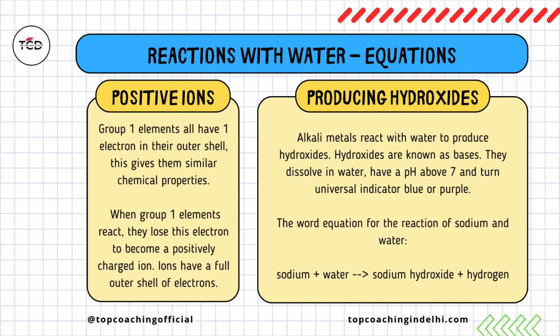Alkali metals react with water to produce hydroxides. Hydroxides are known as bases. They dissolve in water, have a pH above 7 and turn universal indicator blue or purple. The word equation for the reaction of sodium and water: sodium plus water gives sodium hydroxide and hydrogen.